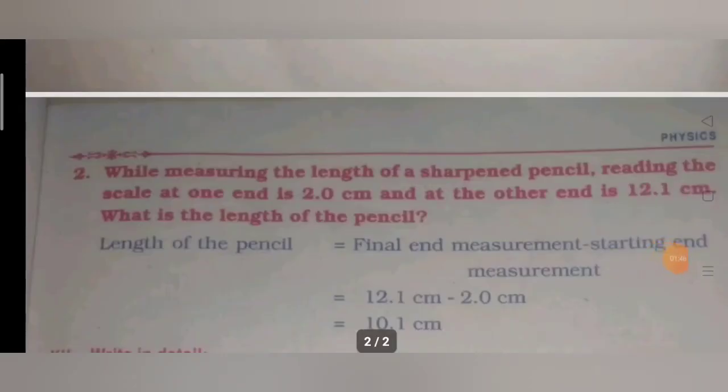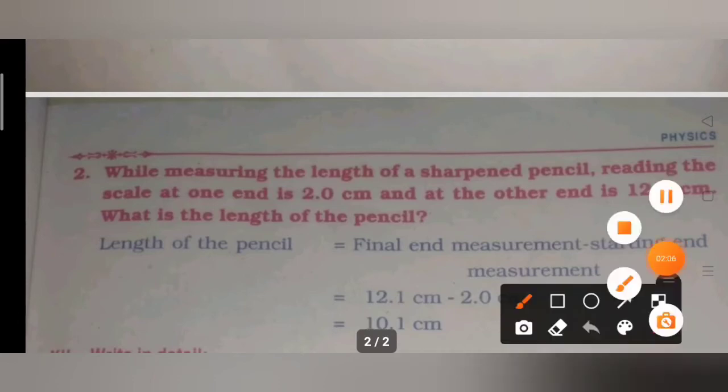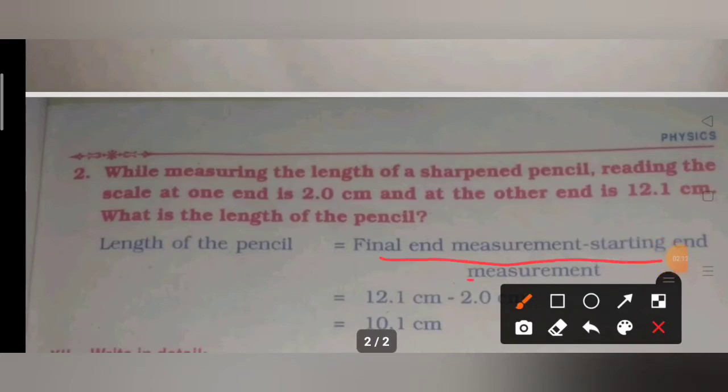Next question. While measuring the length of a sharpened pencil, reading on the scale at one end is 2.0 centimeter and at the other end is 12.1 centimeter. What is the length of the pencil? Length of the pencil is equal to final end measurement minus starting end measurement.